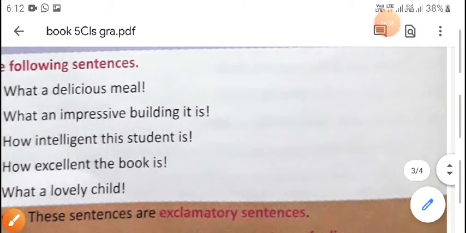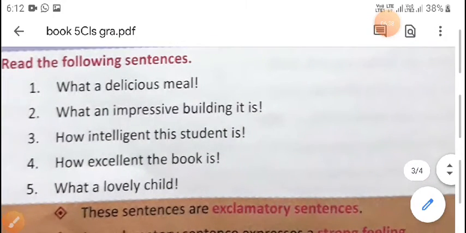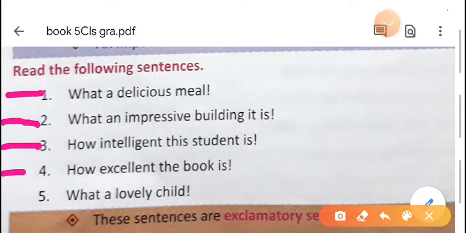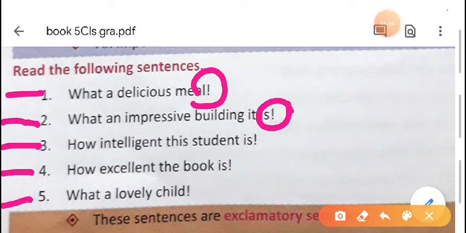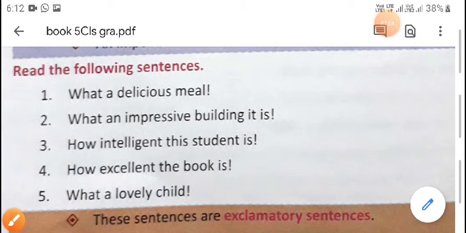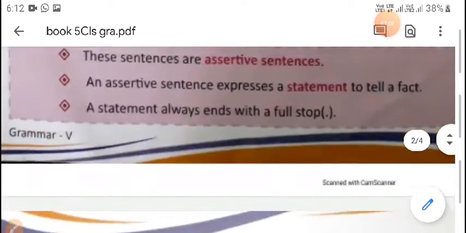Some examples are given here. What a delicious meal! What an impressive building it is! How intelligent the student is! How excellent the book is! What a lovely child! Here all the sentences start with a capital letter and end with an exclamation mark. So this is the lesson for you today.